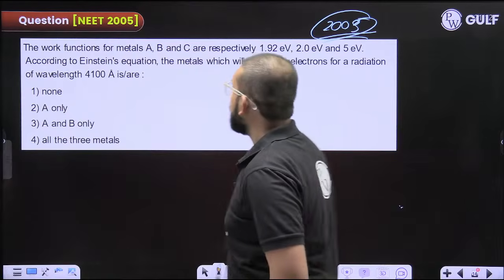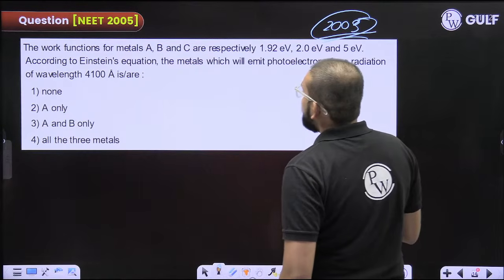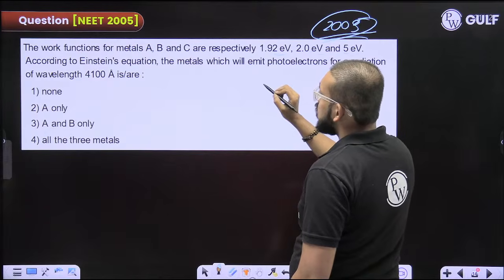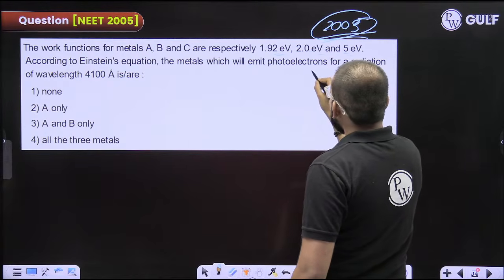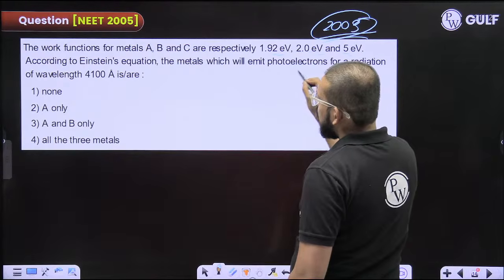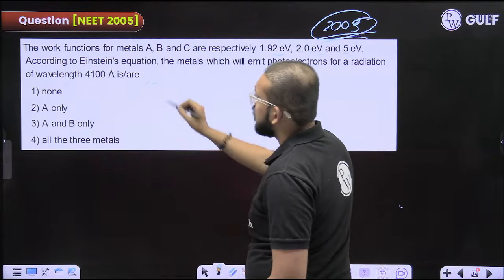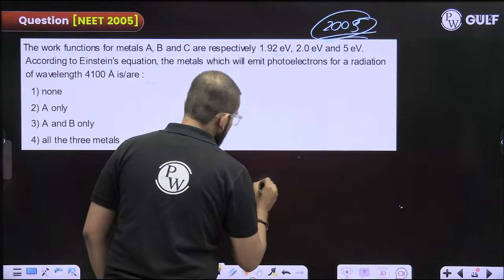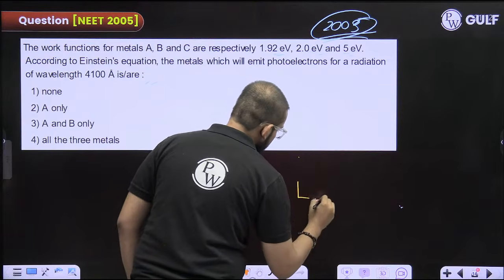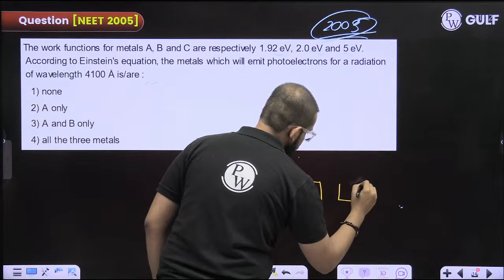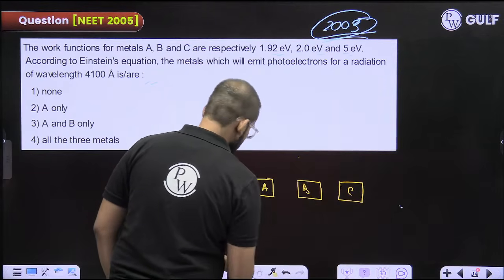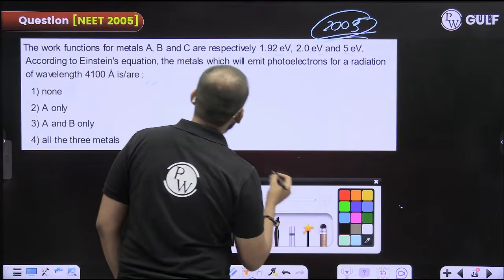Okay, let us see. The work function of metals A, B, C are respectively this much, and this much. According to Einstein's equation, the metal which emits photoelectrons for a radiation of this much wavelength is R. Fine. So there are three different metals, A, B and C. All of them have a different work function.